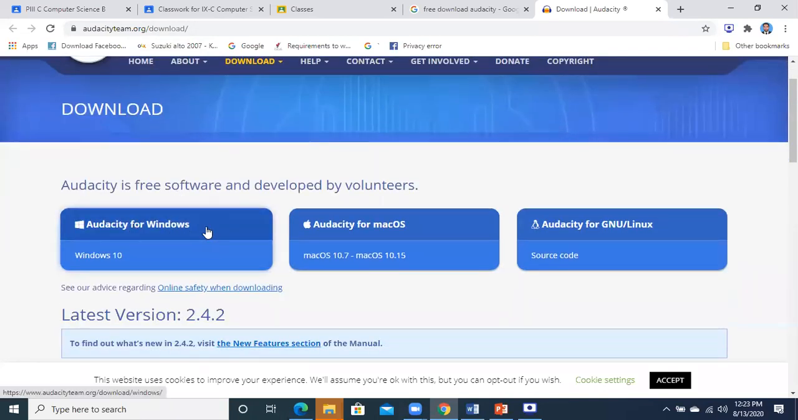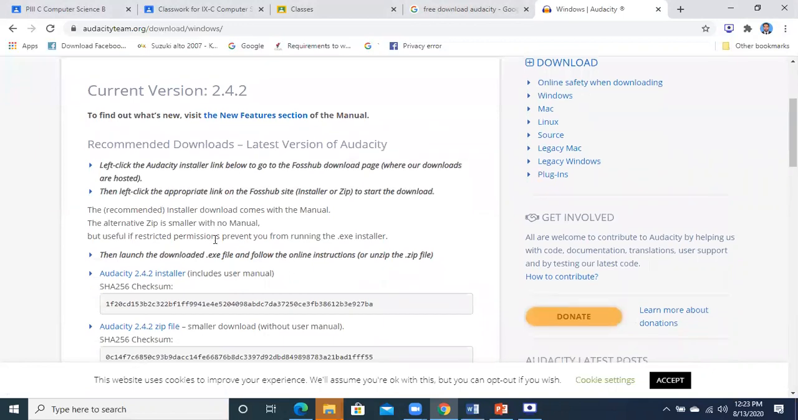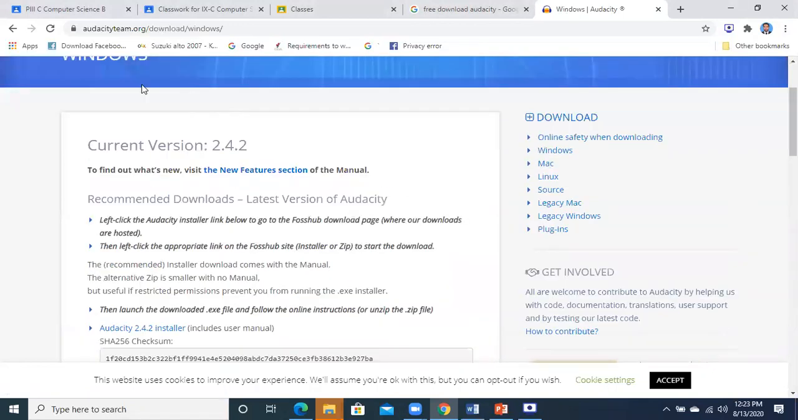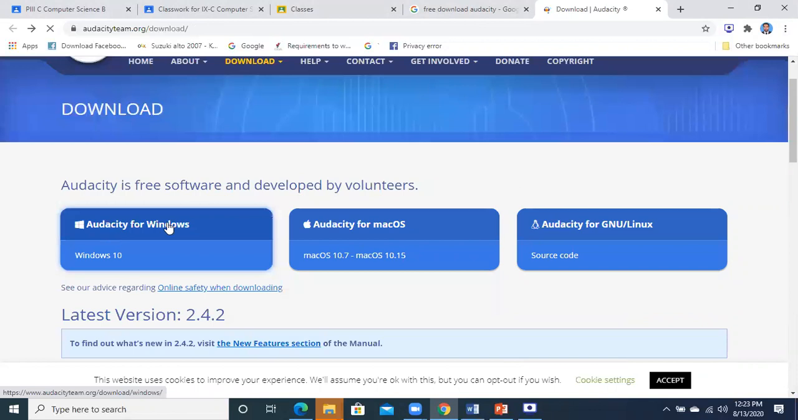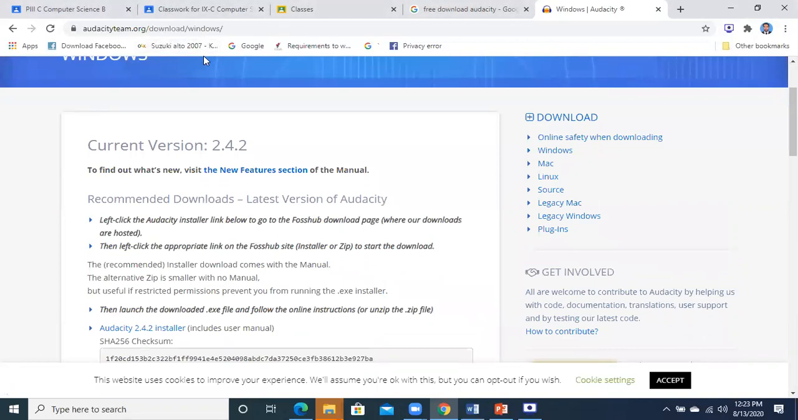Audacity for Windows, Audacity for Mac operating system, Audacity for Linux, etc. But keep in mind that we are concerned about, of course, Audacity for Windows. Windows के लिए हमें चाहिए version of the Audacity. When you click on it, just like I clicked on Audacity for Windows, I will reach this page, Audacity, download Audacity Windows.